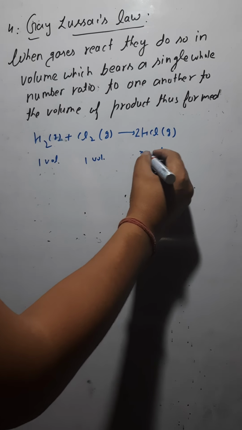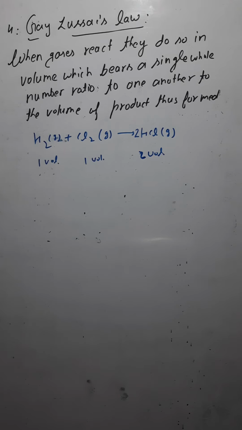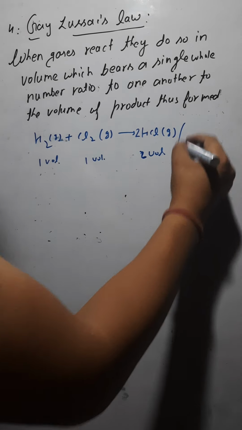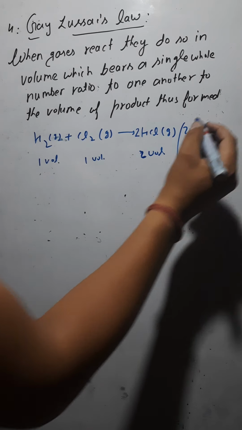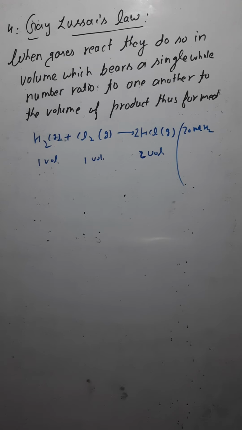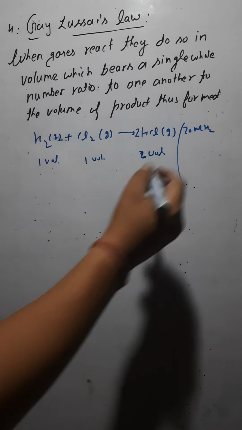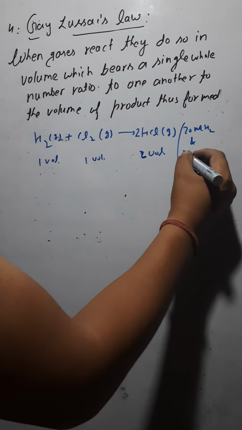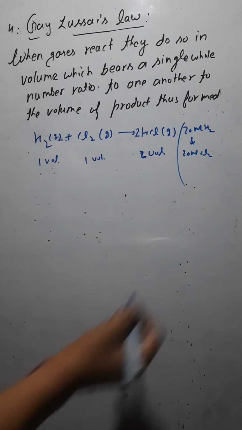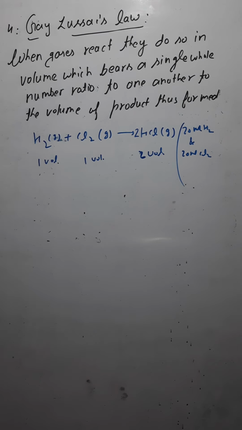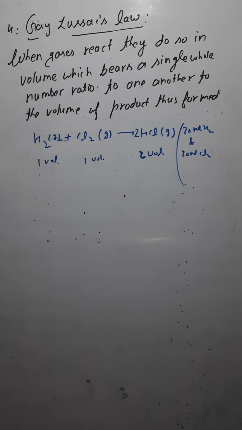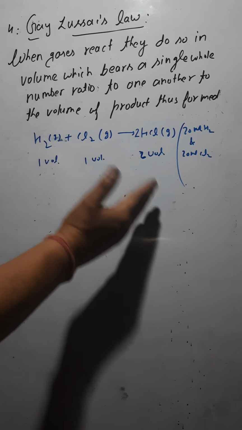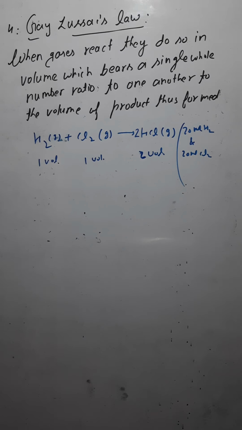Now let's say the question is like this: we have 20 ml of hydrogen and 20 ml of chlorine. By the reaction of these two, how much hydrochloric acid would be formed? You have to find out the volume of the hydrochloric acid formed.